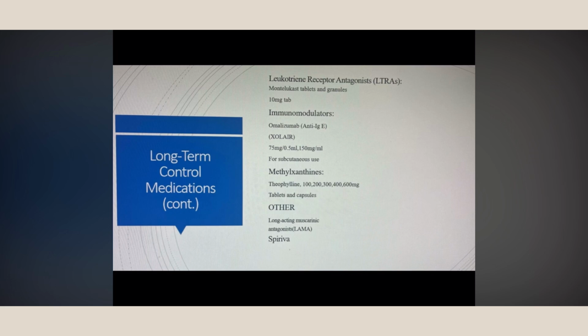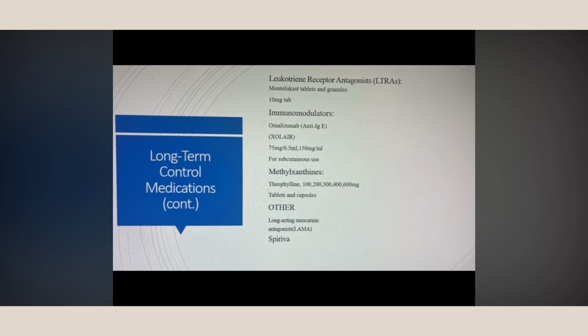Next is the least preferred choice, the LAMA. When there are no other options preferred for the patient, we can use something like Spiriva, at the lowest dose of 1.25. We have used the Spiriva Respimat as an additive therapy to the asthma.